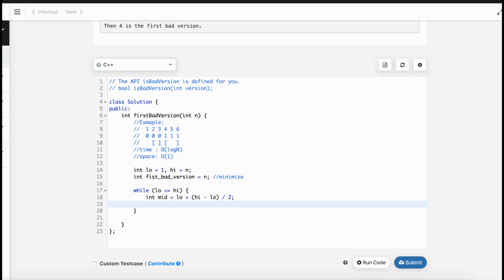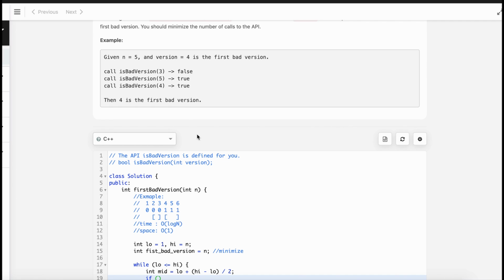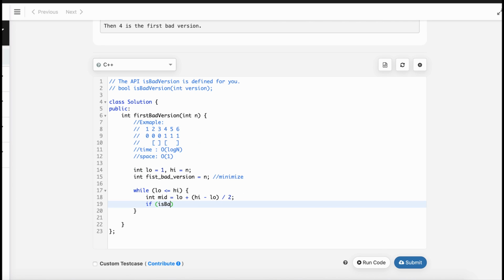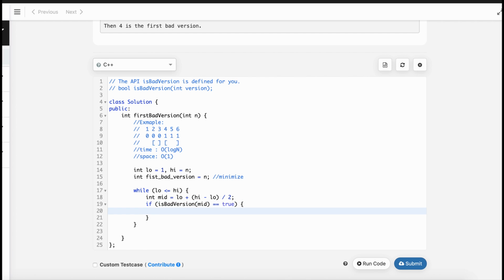And let's say we have to call the isBadVersion API. isBadVersion of mid, if it returns true, so this is bad. If it is bad, we have to try to minimize first bad version as much as possible.